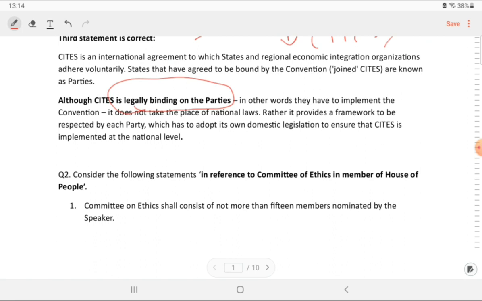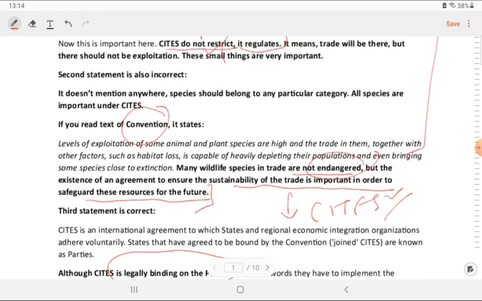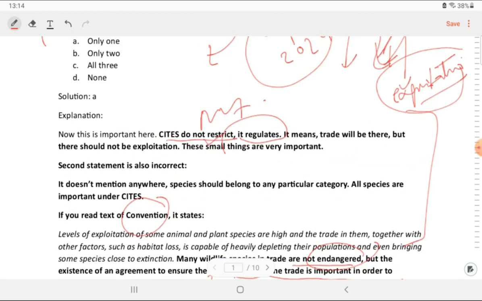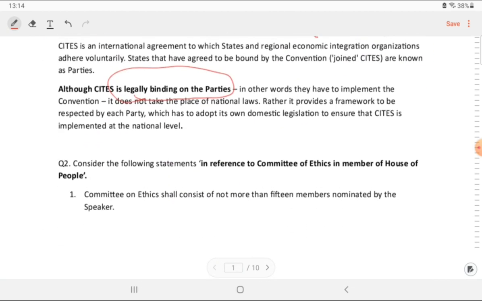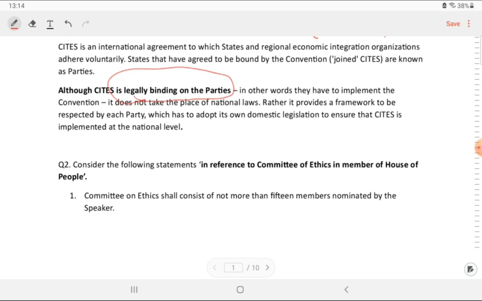Nothing I am putting from my side, but you have to be careful while you are reading, because the question इतना आसानी से नहीं आएगा. India is a part of CITES. India CITES क्या करते हैं? No, they will frame difficult statements. They will see if you are reading any topic with depth or not.